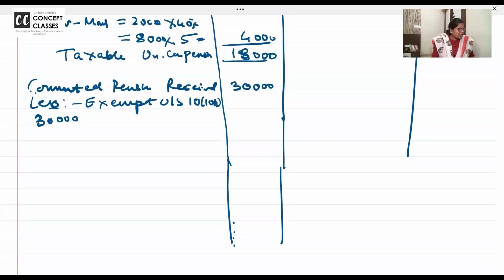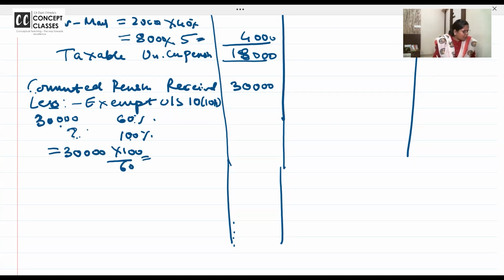The 30,000 you have encashed is 60%. You will not find the problem solved this way in other books, but all in my compiler are printed like this, because this is step-by-step clarity you can work with, like your pre-construction interest work. 30,000 is 60%. If you encash 100%, it will be how much? Now you have encashed 60%, no? It is 30,000, so for 100%, 30,000 into 100 divided by 60. How much is it coming to?